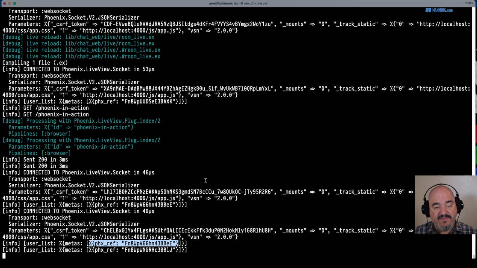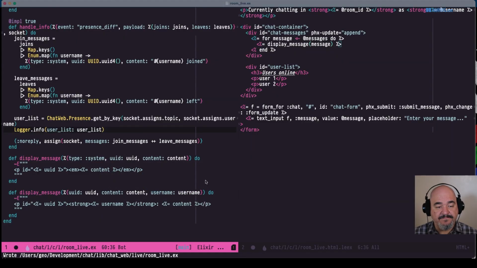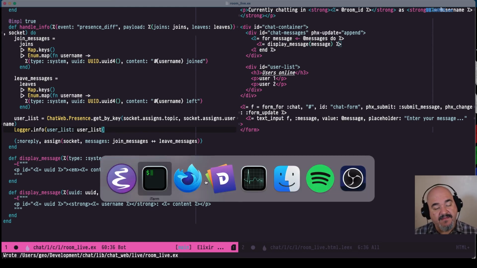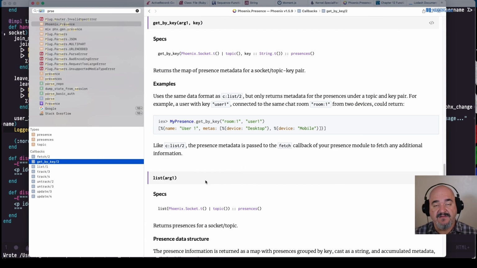However, the fact that, well, you know what? This isn't the function we need now that I'm thinking about it, because this is getting a specific user. We don't need to get the specific user. We could do something like, you know how Slack has like a "Geo is writing" type thing? Like we could track that information in those metas if we wanted to. We're not going to do that in this stream. We're already like an hour and 45 minutes into the stream. So I'm not going to do that today, but we could.